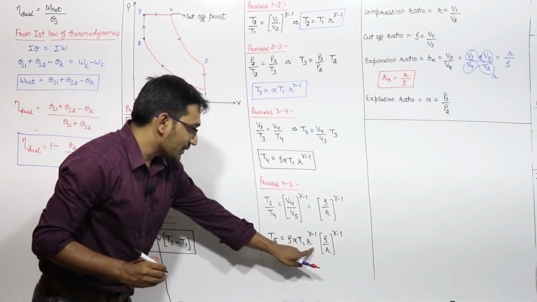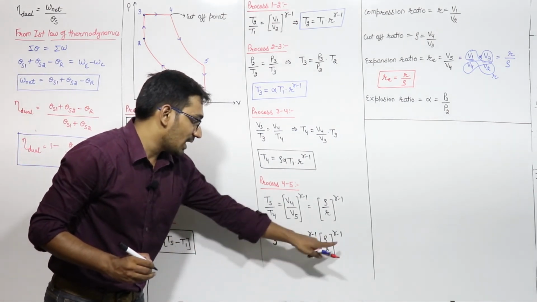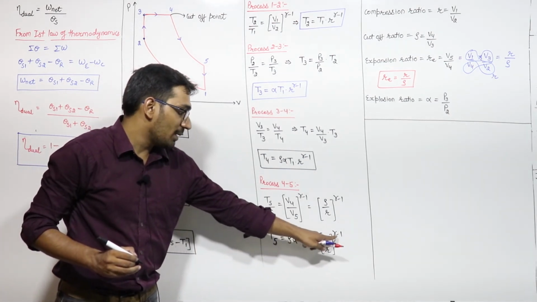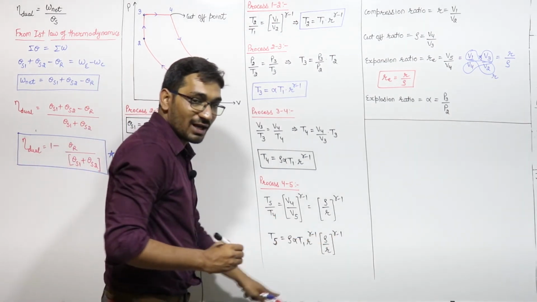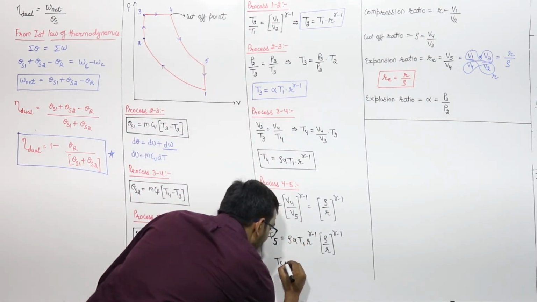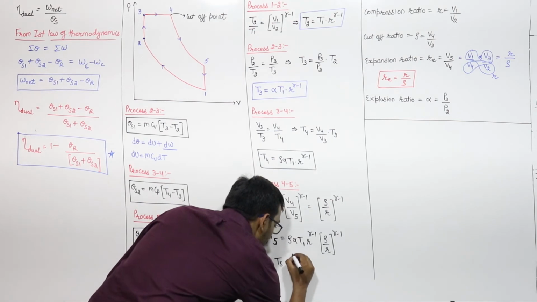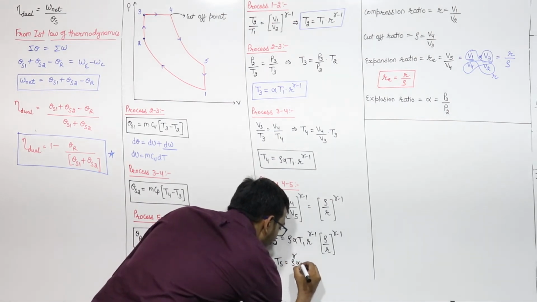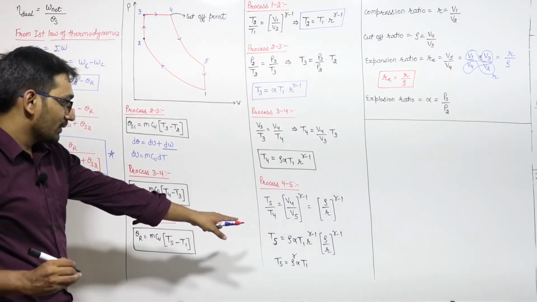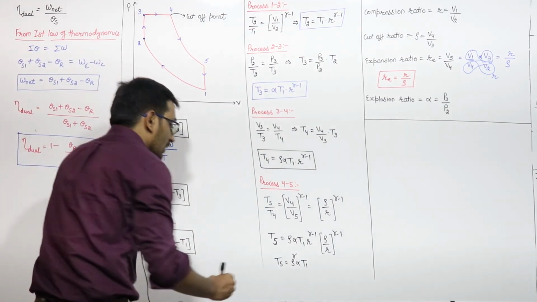Now this R raised to power gamma minus 1 will cancel out. Rho into rho raised to power gamma minus 1 is rho raised to power gamma. So T5 will be equal to rho raised to power gamma alpha T1. This is T5.